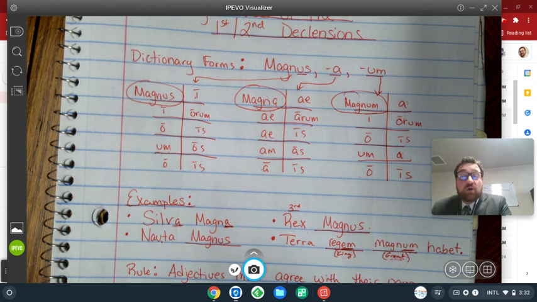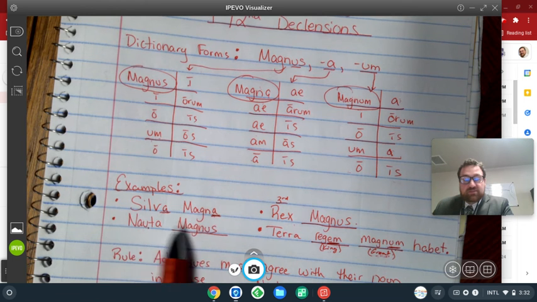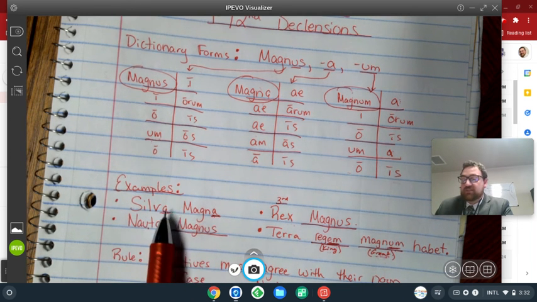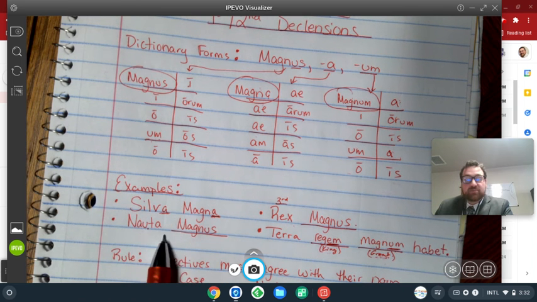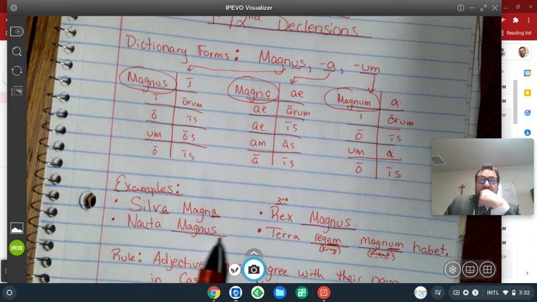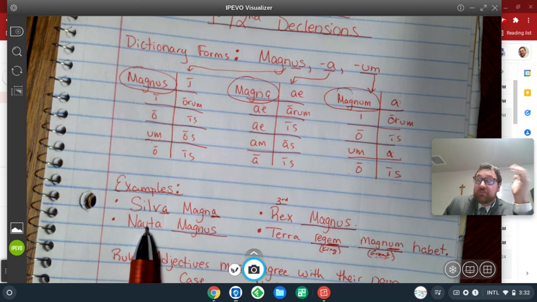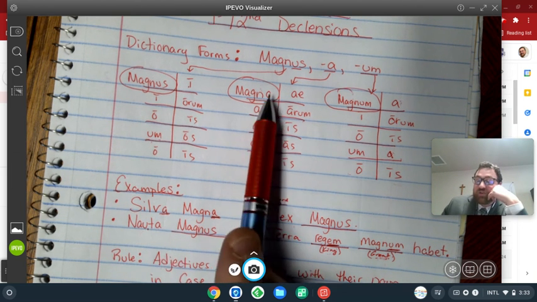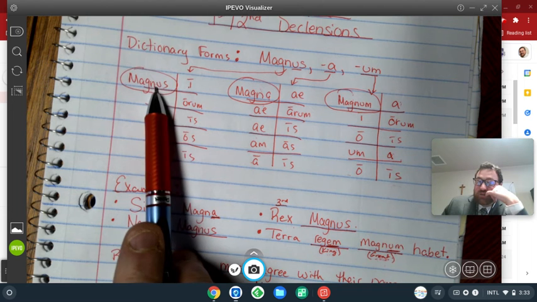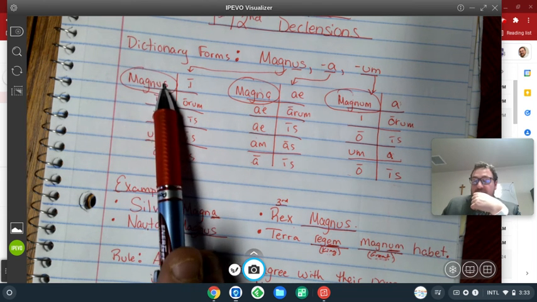But like I said, it's not always going to happen that way. A nauta magnus is a big sailor. Now, why would magnus have a different ending than nauta silva had magna? Now that it's a sailor that's big, and not a forest, the word for big changed. Why? That's because nauta is a masculine word, and so I'm using magnus as my word for big.